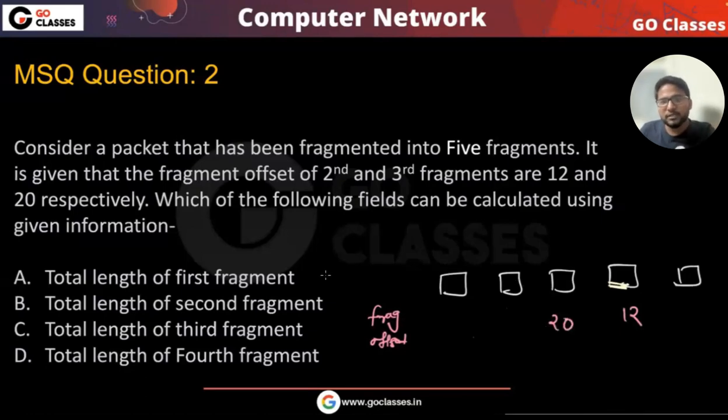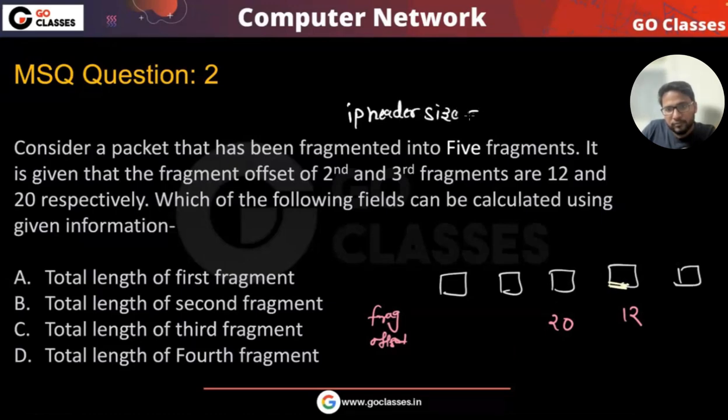Which of the following fields can be calculated using the given information? So this is an MSQ question. What is the answer you are getting? See, if they have given the fragment offset of this, using this, can you tell me the length of this? Yes, right? Assuming the IP header, don't worry about the IP header. The IP header size is 20, okay? So let's not worry about the IP header for now. The number of bytes is 96. Now, this is the length without the IP header. You can just add 20 later on.